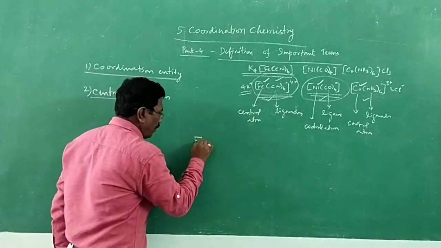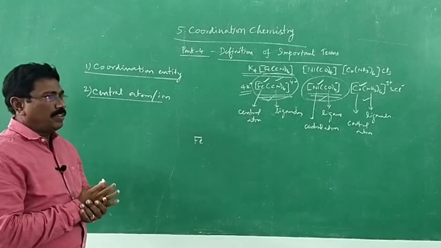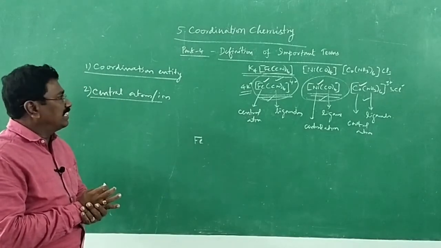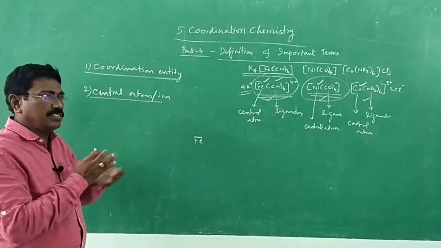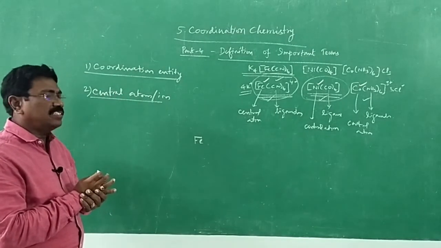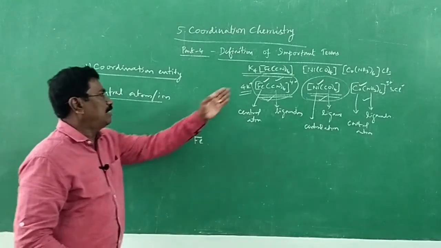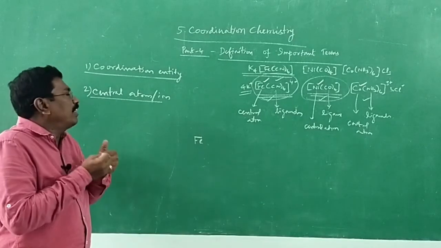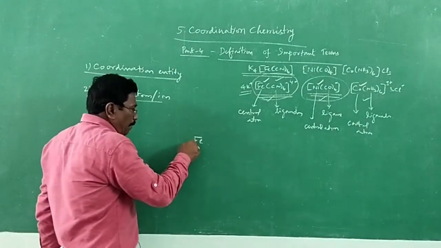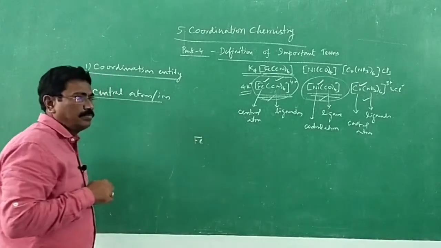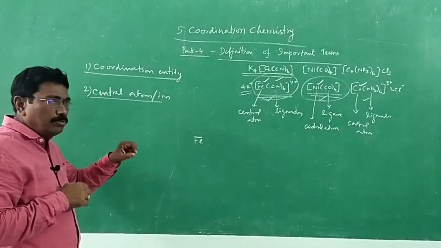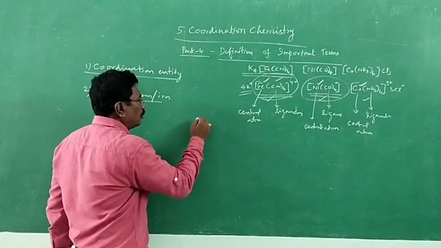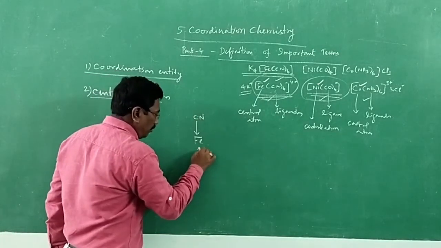Take Fe: it is the one that occupies the central position in the coordination entity or coordination complex and binds other atoms or groups of atoms, that is ligands, to itself through a coordinate covalent bond. Iron is the central atom, and it binds to other atoms or groups of atoms through coordinate covalent bonds.